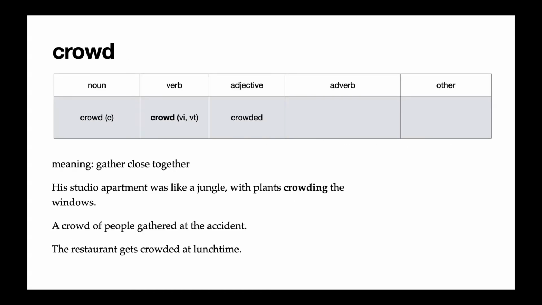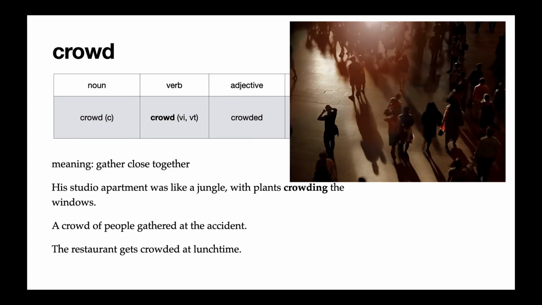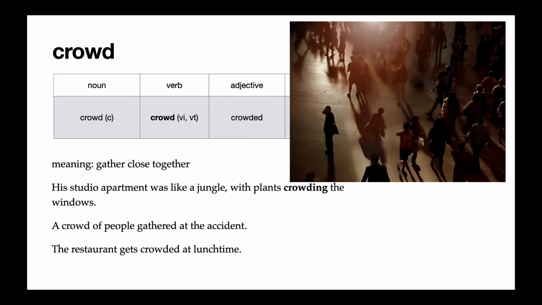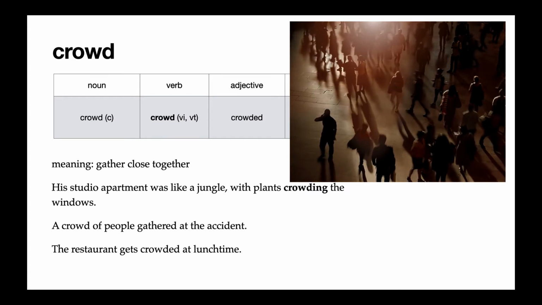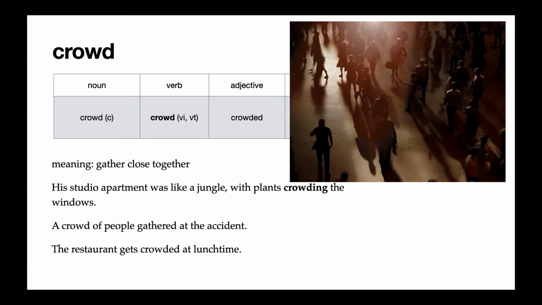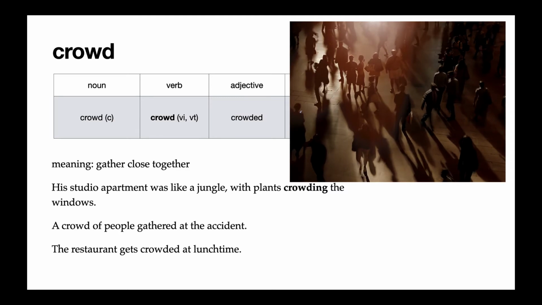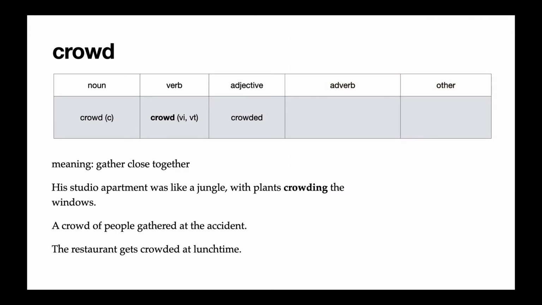In the reading, we saw the sentence, his studio apartment was like a jungle, with plants crowding the windows. So in this sentence, crowd is a verb. And we said that a crowd as a noun can also be a group of people. But crowd as a verb means when many people or many things come very close together, just like people in a crowd. So in this sentence, when plants are crowding the windows, that means there are many plants very close together near the windows.